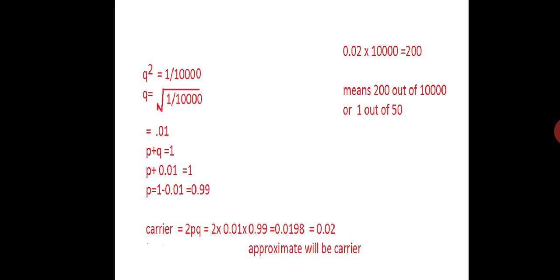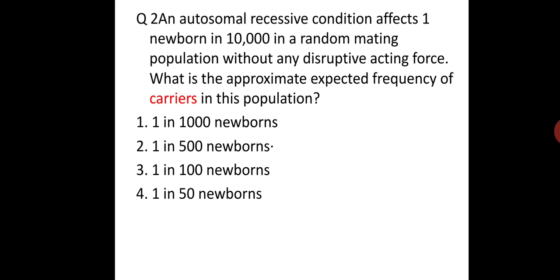So out of 10,000 it will be 200. It means 200 out of 10,000 will be carriers, which means 1 out of 50. So the second alternative is correct.